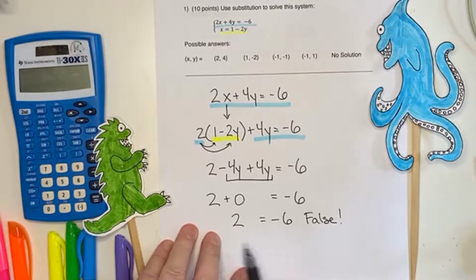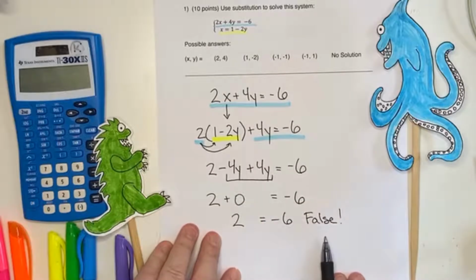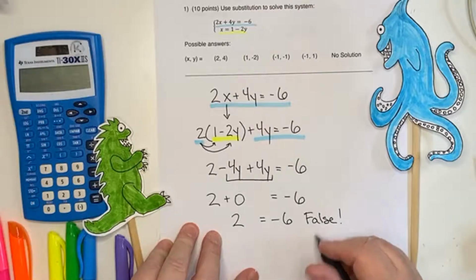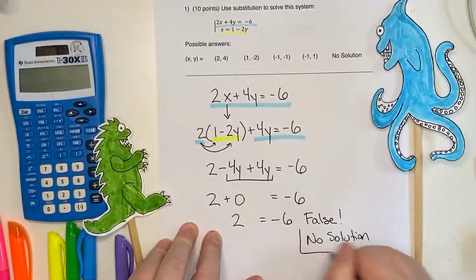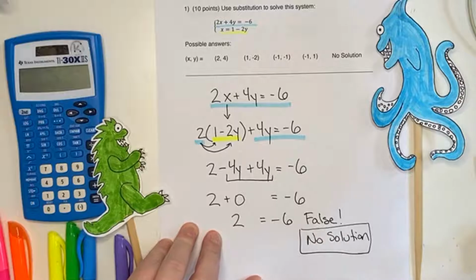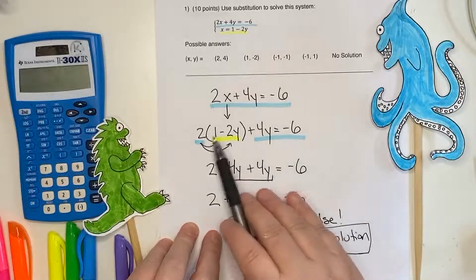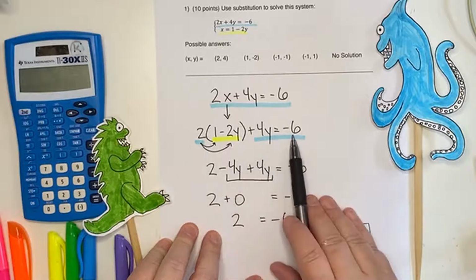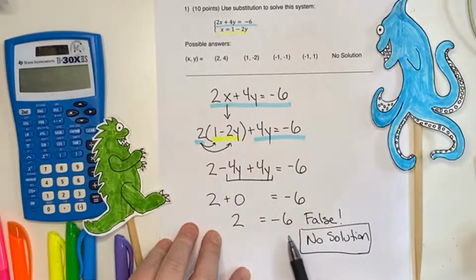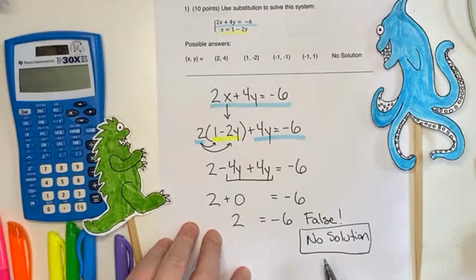Don't panic. If all the variables disappear and you get two different answers, so we get a false statement, then the answer is no solution. Why is that? The algebra is trying to help you out. I said, when is this true? And the algebra is like, well, this would be true if 2 were equal to -6. If we were in that universe, then we would have a solution. But since we're in the universe where 2 and -6 are not equal, we have no solution.